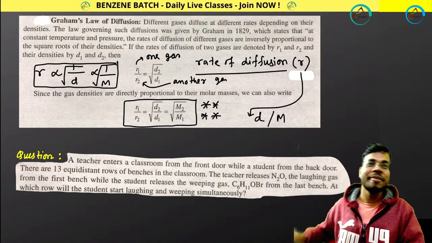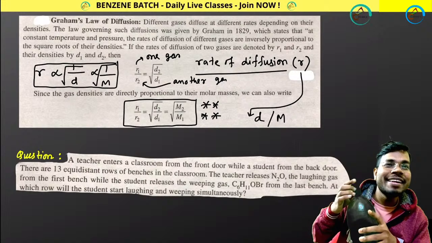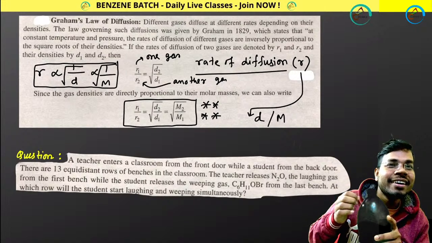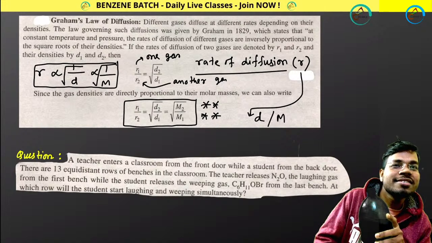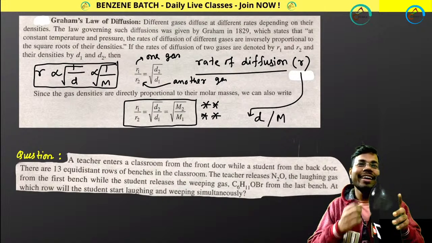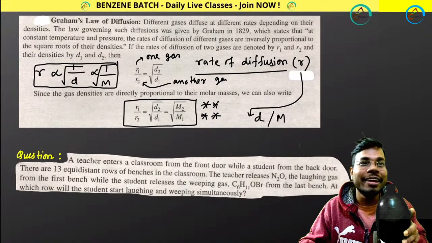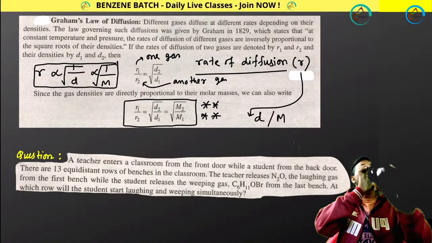Let's see how many of you give me the answer. 7th bench. Okay. Satakshi Tandon, I am sorry, I can't spell your name. 9th row. Anybody else?